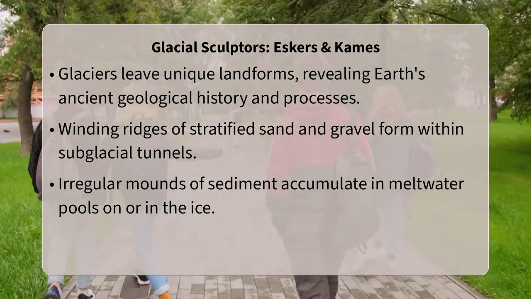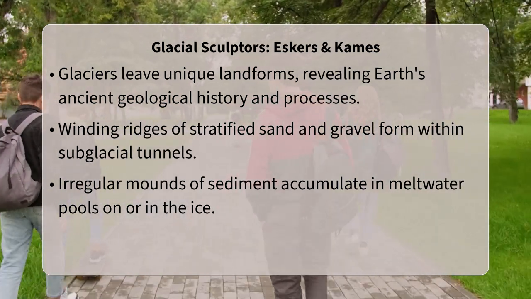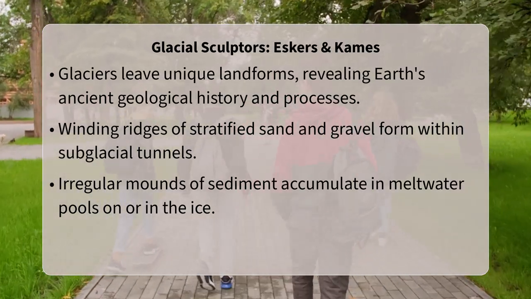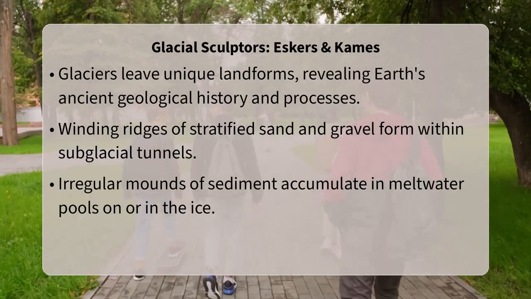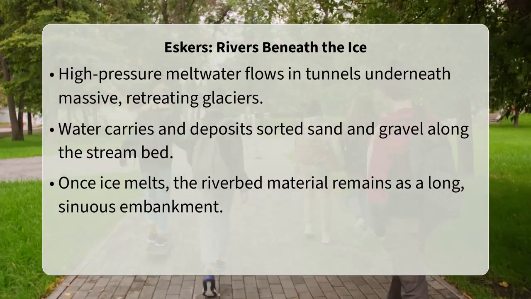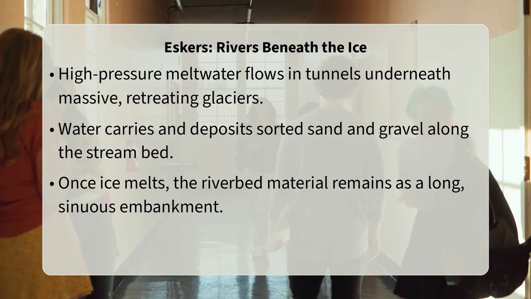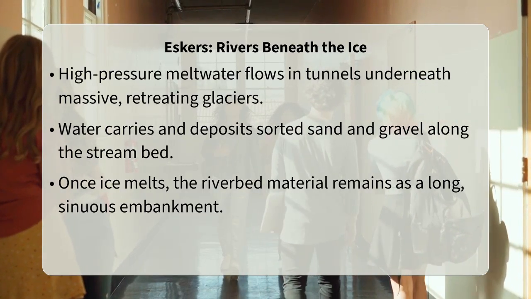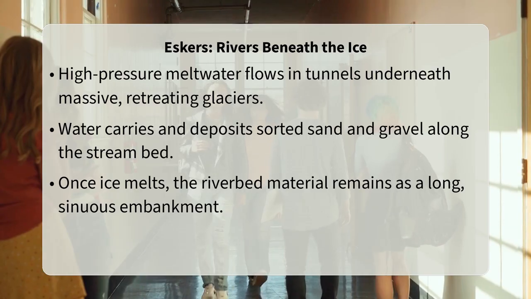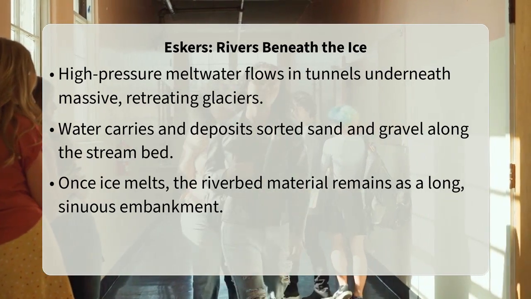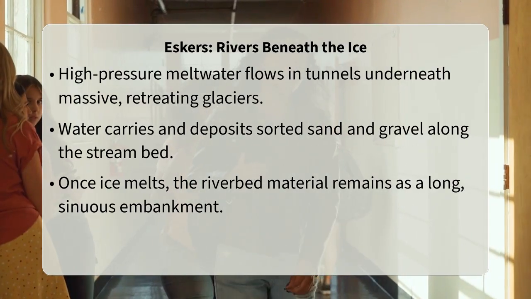Picture a river flowing not on the surface, but underneath a massive glacier, often within an ice tunnel. This subglacial stream under immense pressure carries a significant load of sediment. As the glacier melts and the water loses energy, this sediment, which includes sand and gravel, is deposited along the stream bed. When the surrounding ice finally melts away, the riverbed material is left standing as a raised, sinuous ridge.